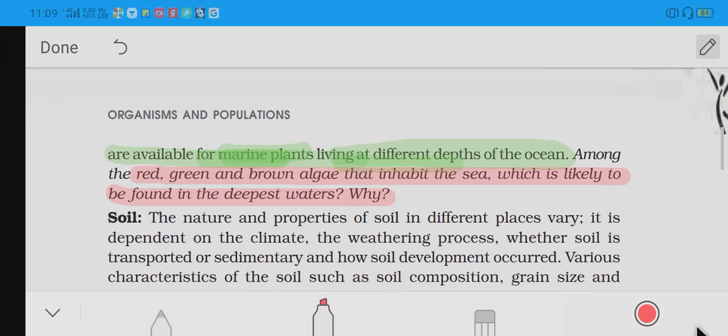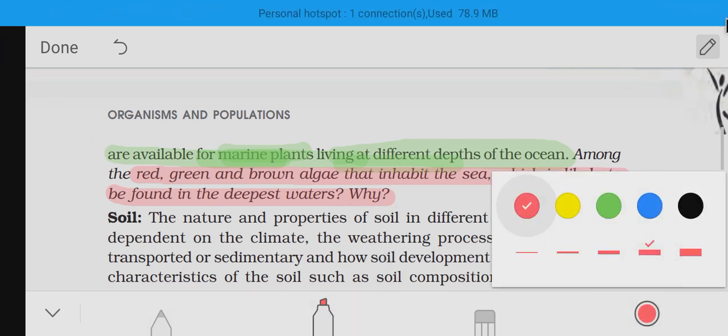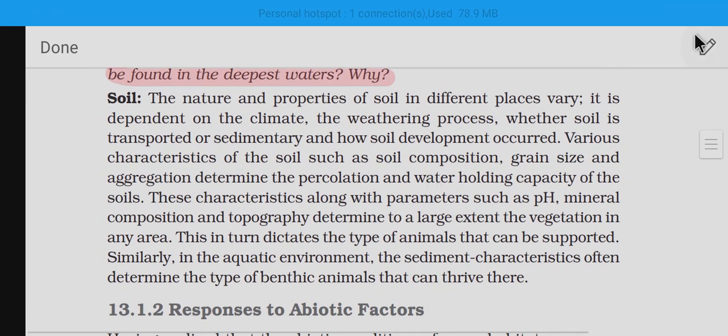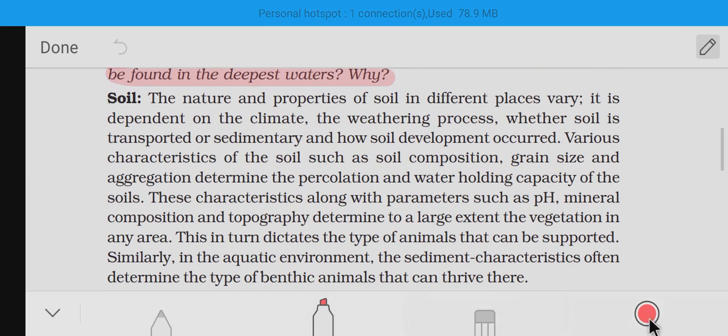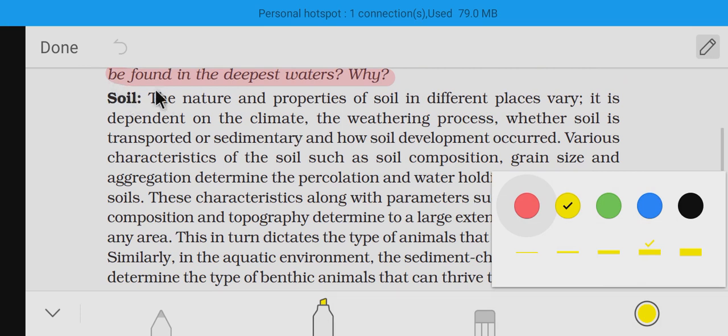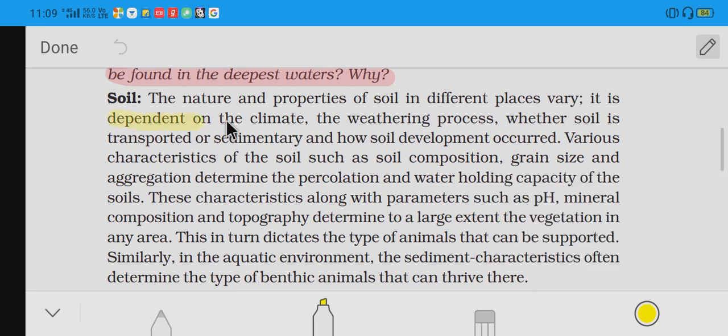Next, the important factor is the soil. Soil is also responsible as an abiotic factor. Here it comes to the sedimentation process also. The nature and the properties of the soil vary in different places. It depends upon the climate. So nature and properties vary.